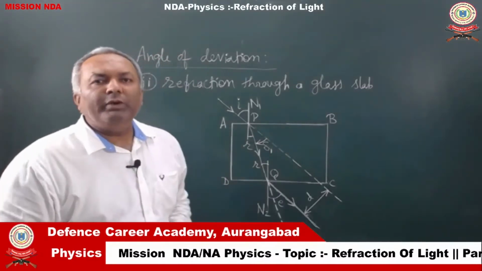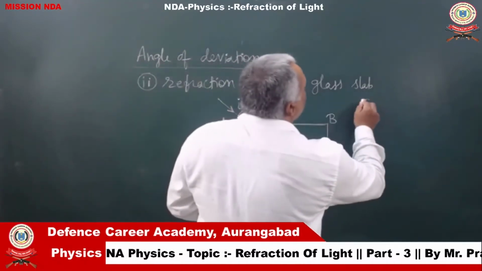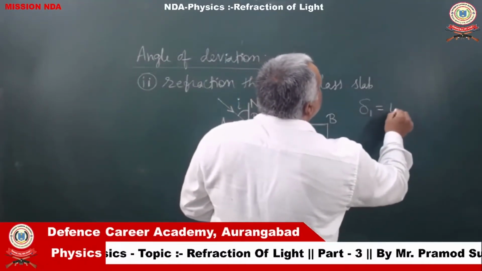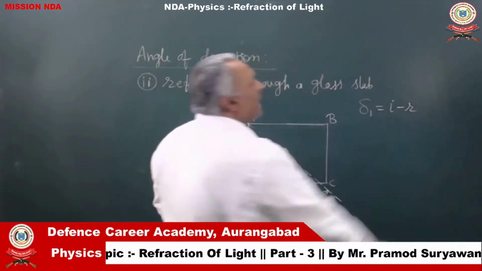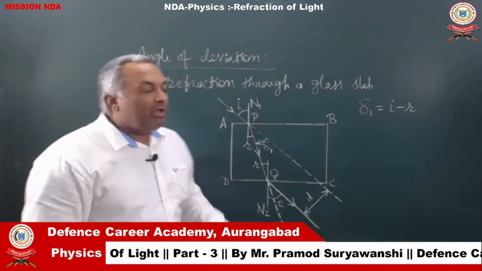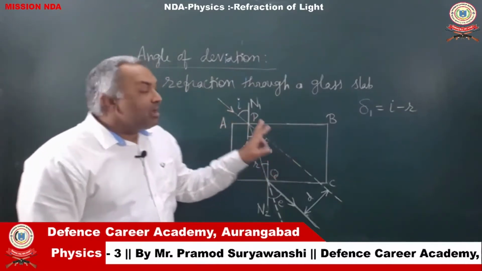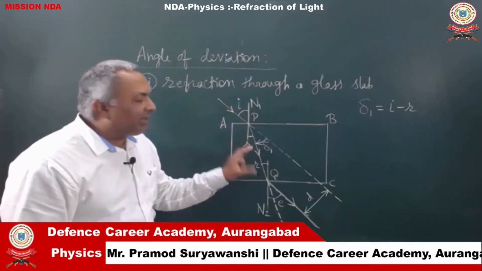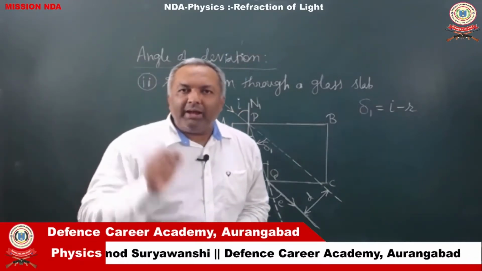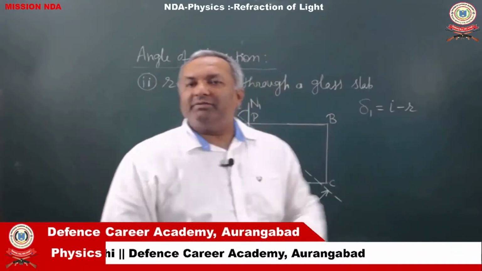Now, if you remember, for rarer medium to denser medium, we have seen the angle of deviation is equal to i minus r. In the previous video, we discussed that for a ray of light going from rarer medium to denser medium, angle of incidence is always greater than angle of refraction, and in that case, angle of deviation is given by i minus r.